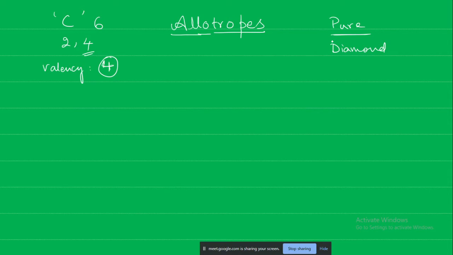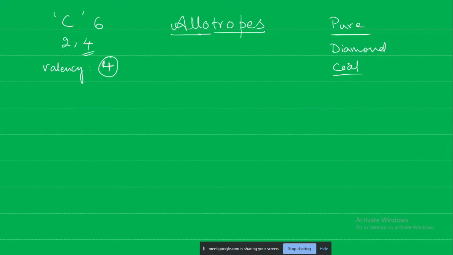Okay, here when we say pure form of carbon, it doesn't mean, for example, if you take coal, will you call coal a pure form of carbon? No, sir.